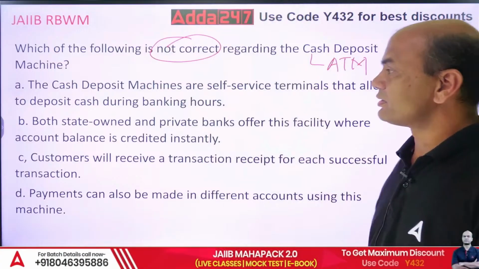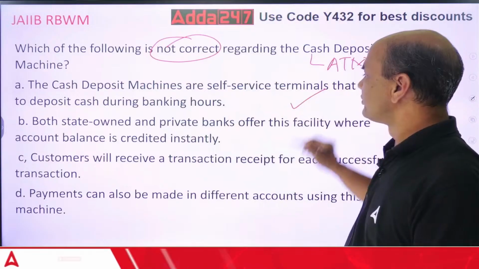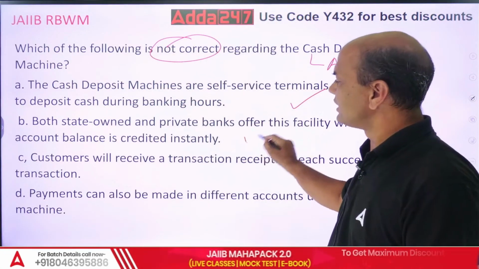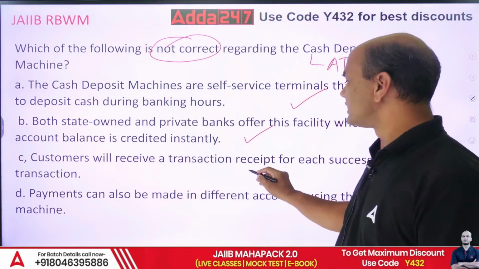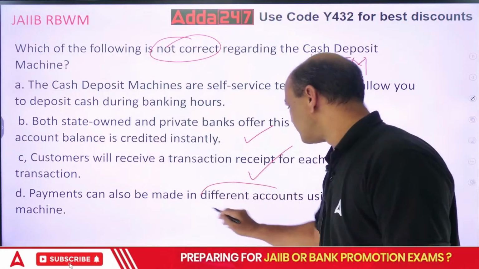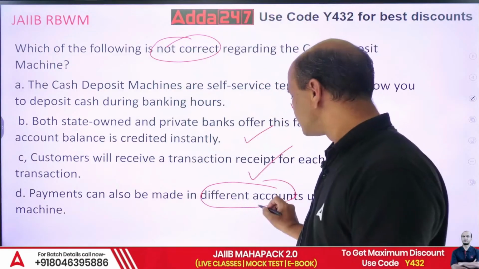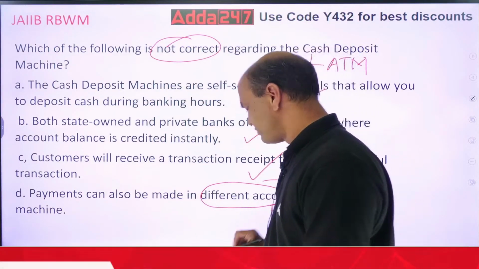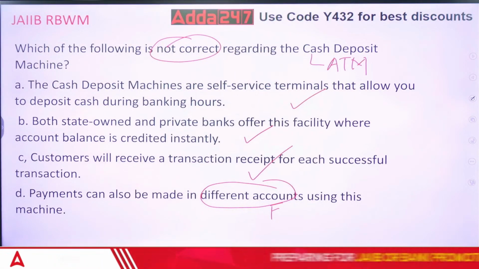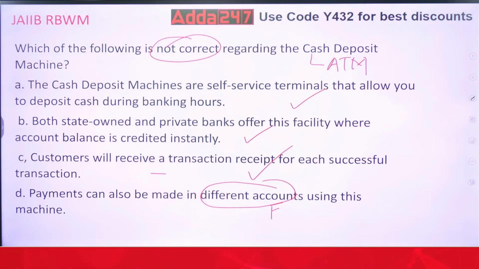So which is not correct? Self-service, true. State-owned and private banks offer this facility instantly, true. Will receive a transaction receipt, true. In different accounts, now this is the problem. You can't deposit, otherwise there will be an AML issue. So this is not allowed. False. Got it? Clear everyone? Okay, so now next.